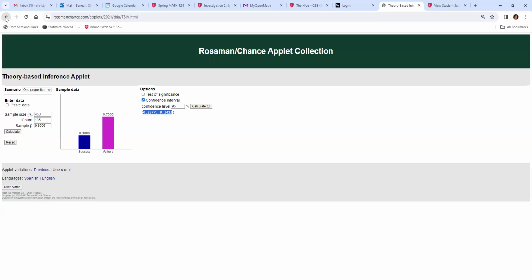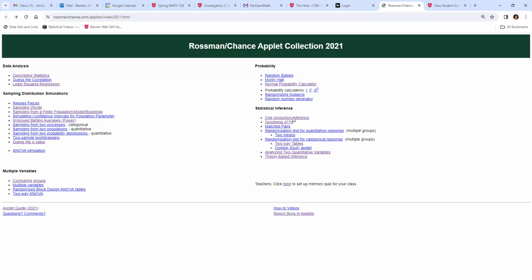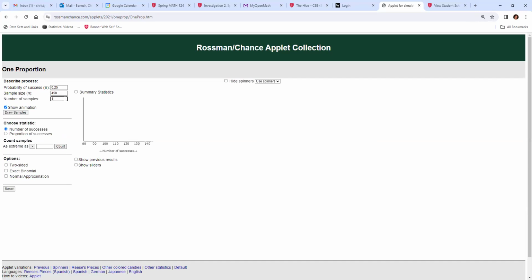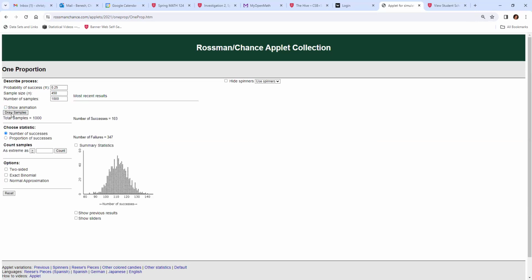So I'm going to go back into one proportion inference, and I'm going to put in these numbers. I'm going to say that our original proportion was 0.25. And like I said, we had 450. I'm going to draw 1,000 samples, and it might be a little slow. Oh, no, it wasn't bad. And then I'm going to put in 0.3 as my statistic. And I'm going to make that two-sided because I'm looking for a confidence interval.